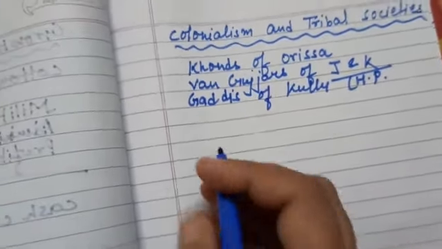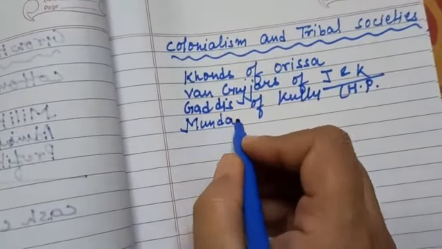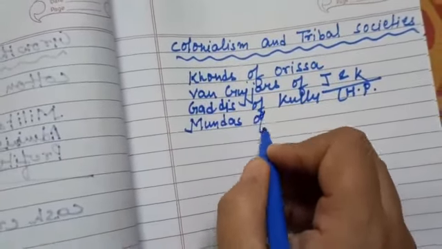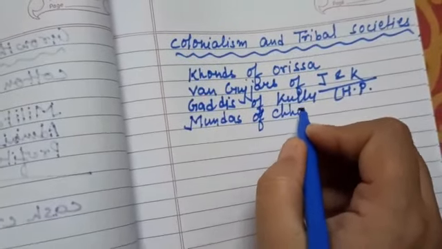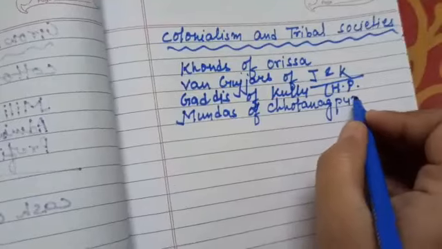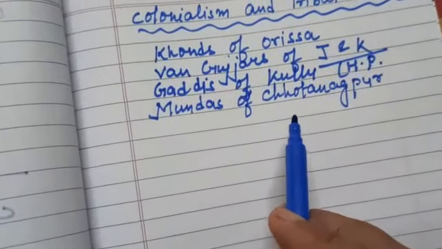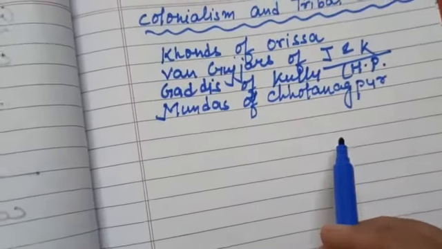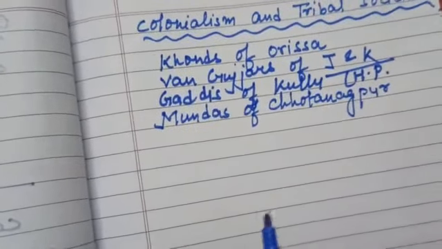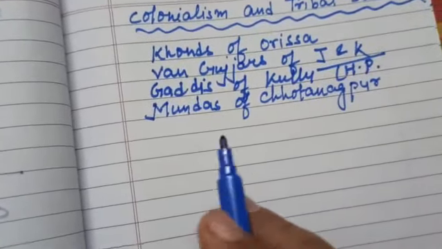Amongst the Mundas of Chota Nagpur, Mundas were from which part? This Munda community, tribal community, Mundas of Chota Nagpur. According to them, the land belonged to the clan, meaning one caste as a whole, and all members had equal rights on the land.